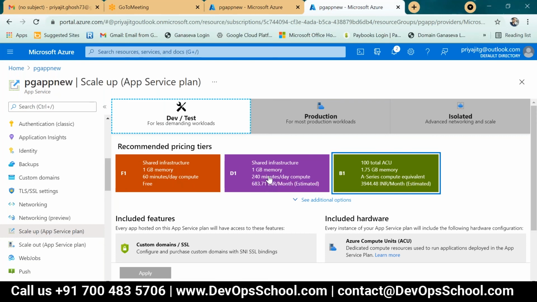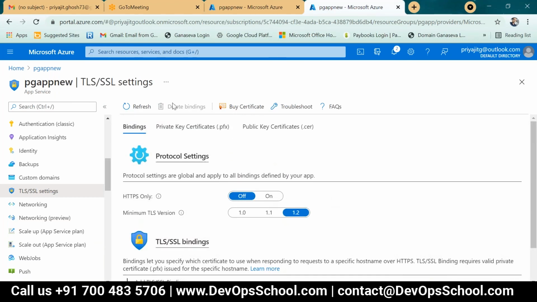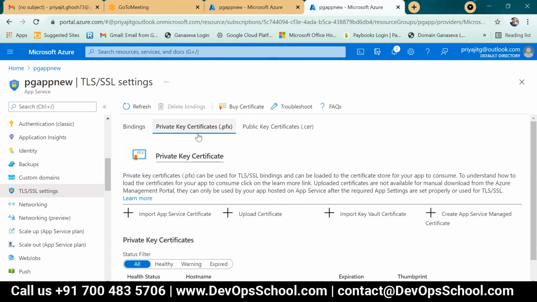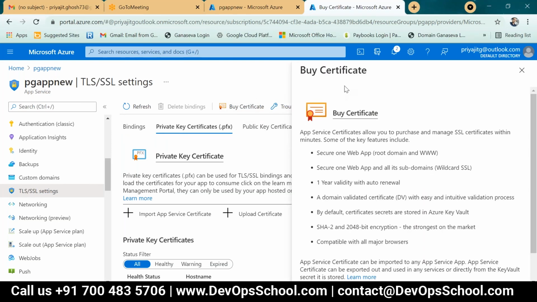But we have not completed the SSL yet, right? No, it is already completed. Done, nothing to do. No, I was asking about the buy certificate option at the top. What is that for? This is 1 year auto renewal. This is your option, buy certificate.